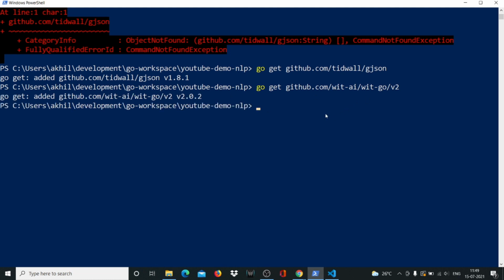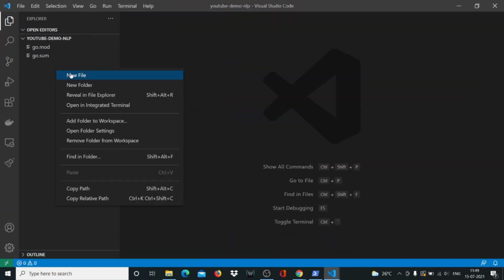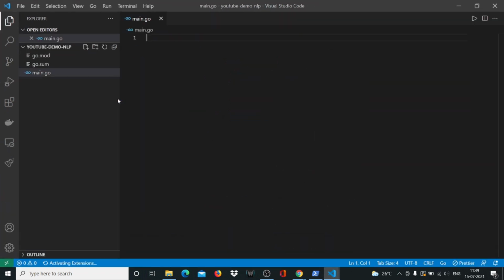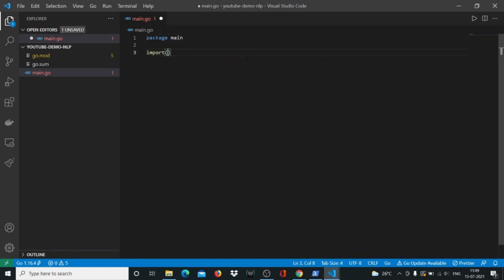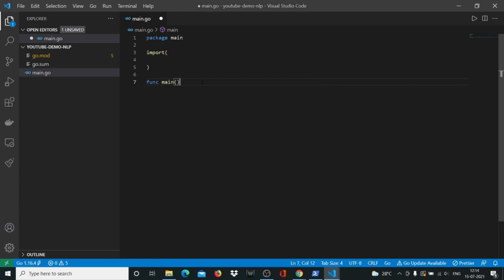So we have all the packages in place, and all we have to do is open up our VS Code and start writing the project, right? And here obviously the file that you'll create is main.go. On top you'll write package main, you'll write import and import all the packages that you need. And here you'll have to write the main function. So if we'll say func main, and the func main will have quite a bit of code.